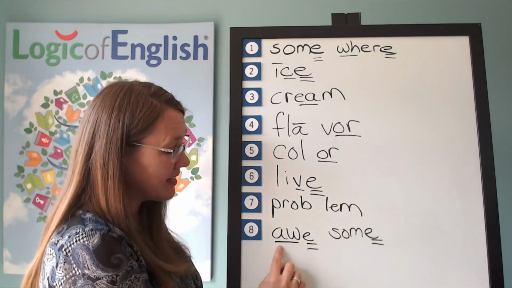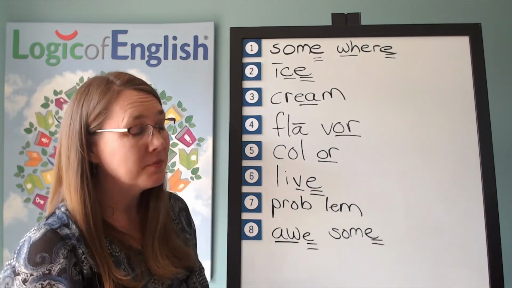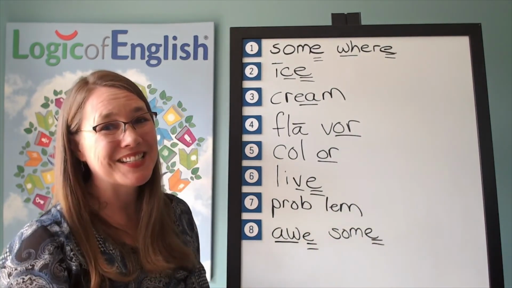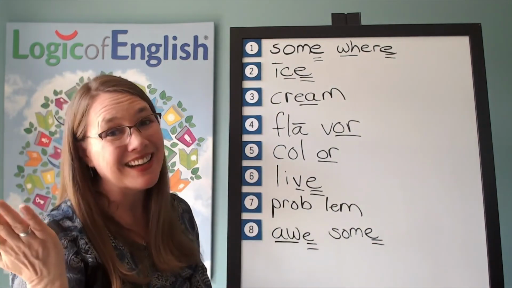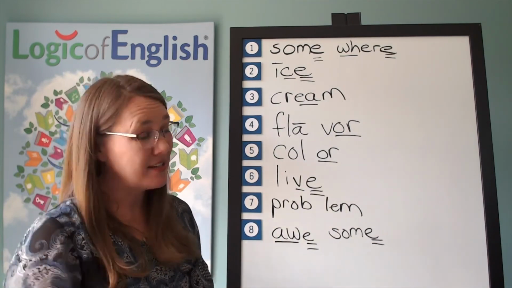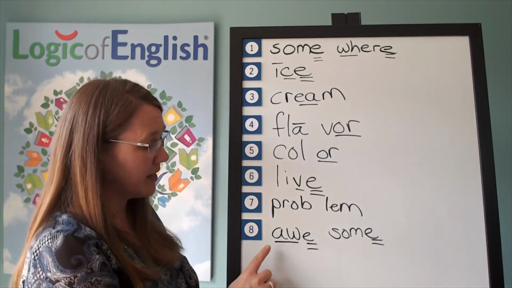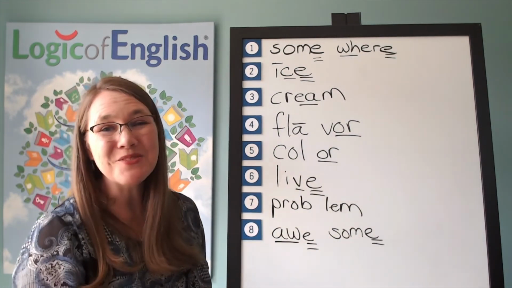English words don't like to be only two letters. And then we added the word some. And why do we have a silent final E in some? That's right, the same reason as up here. It's an unseen reason. And we have that O saying its sound next to an M. Let's read it. Awesome. That was awesome work today.